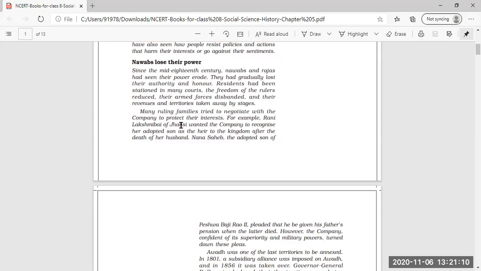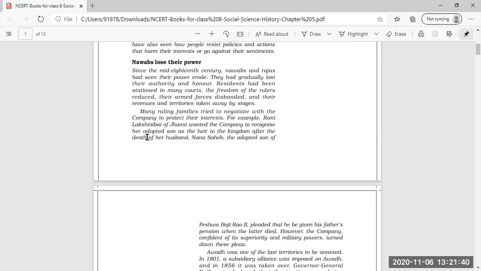Next, we see that many ruling families also tried to negotiate with the company to protect their interest. So that the East India Company would not take their territories, many ruling families tried to negotiate, that means made proper plans, to submit themselves to the East India Company.